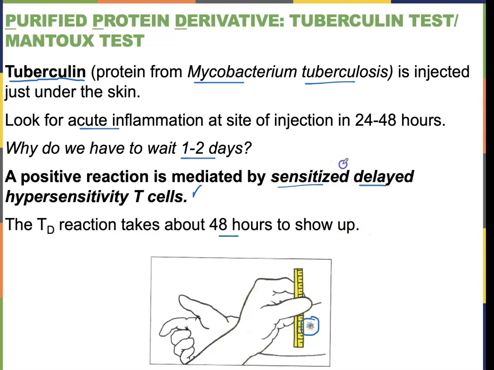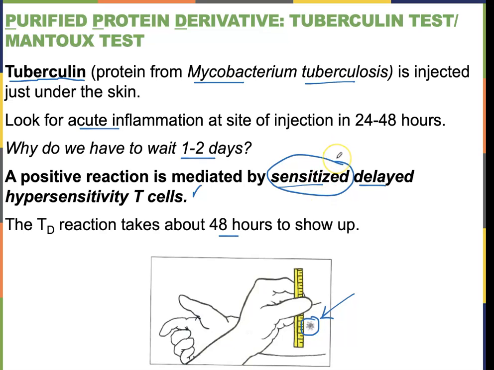Now, this is the thing. You would produce a lesion only if your T cells are sensitized, meaning that they have already seen the tuberculin protein before, which means you've been either infected with tuberculosis, maybe you didn't even know about it. If you've ever had tuberculosis in your life, you're always going to be positive for the tuberculin skin test because you have sensitized T cells. Another way that you can be sensitized is vaccination.